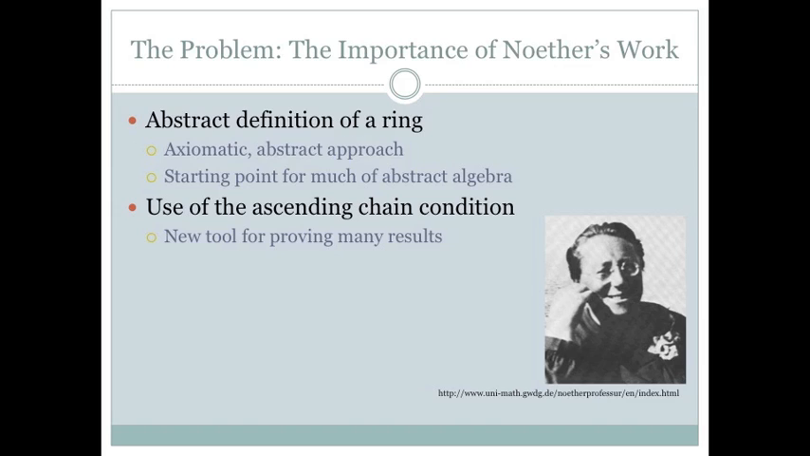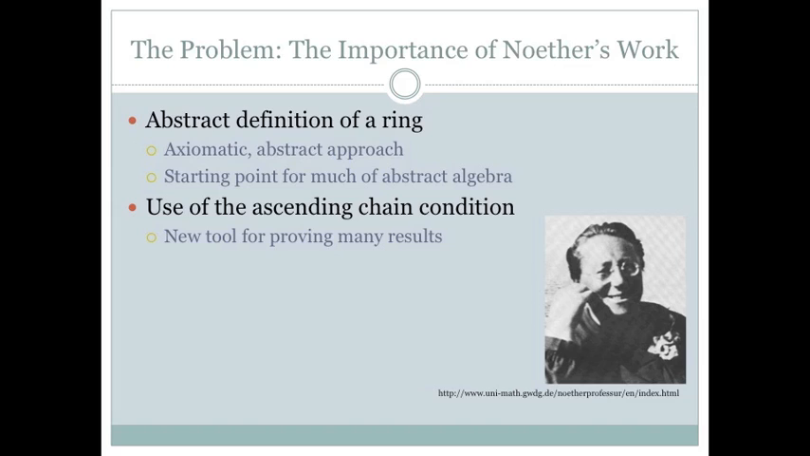Secondly, her use of the ascending chain condition was very important. It had been used before, but in a more concrete setting. So the way that Noether used it more abstractly became a new tool for proving many results. As one example, Noether later used the ascending chain condition to prove that each ideal of a Noetherian ring is a finite intersection of irreducible ideals. I'll finish off with a couple of quotes that also get at the importance of her work.